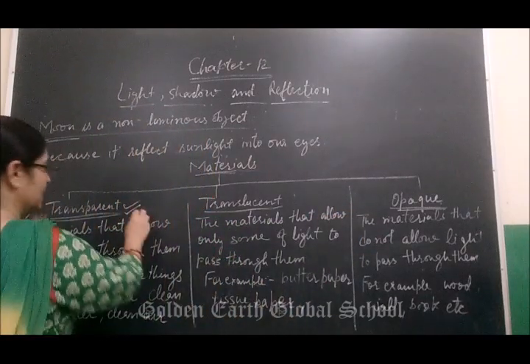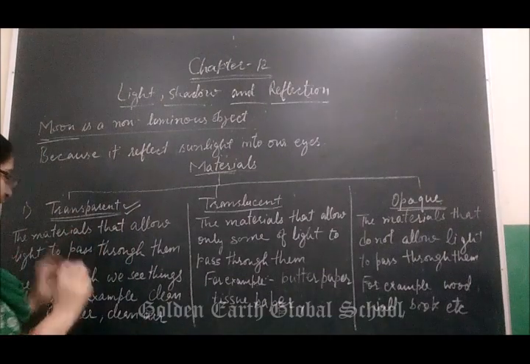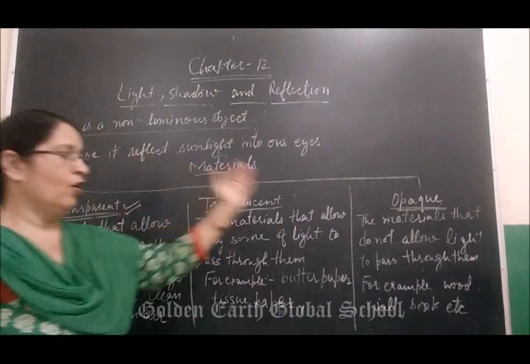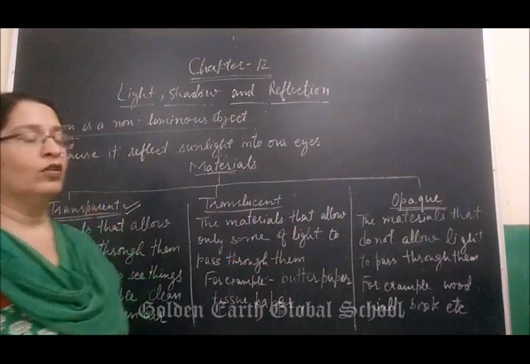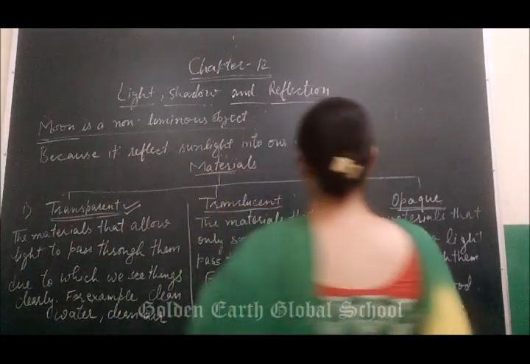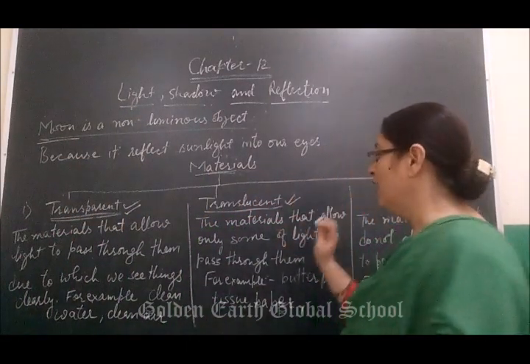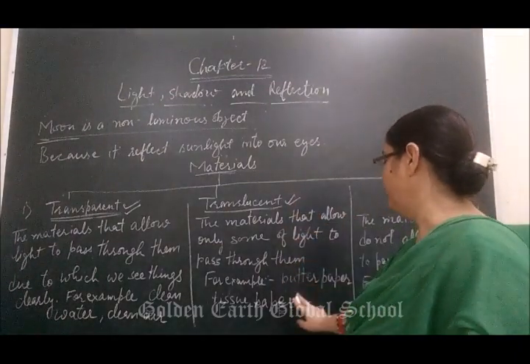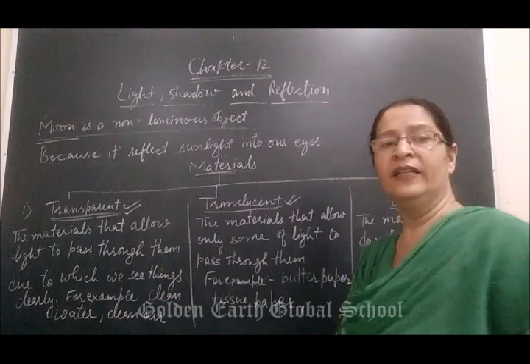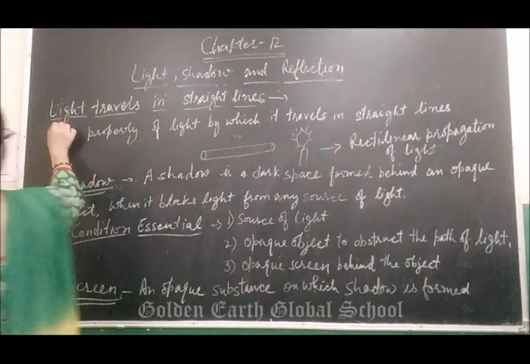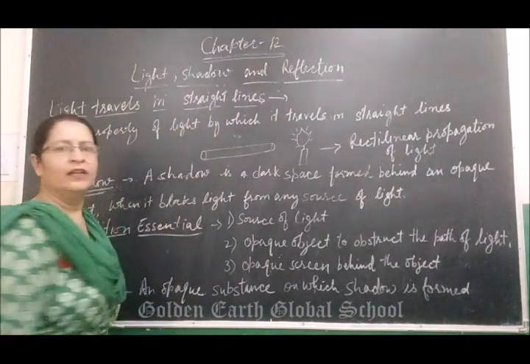So, we are able to see the things around us because of transparent objects or materials, whereas opaque objects do not allow light to pass through them. And translucent materials allow only some light to pass through them. For example, butter paper and tissue paper.